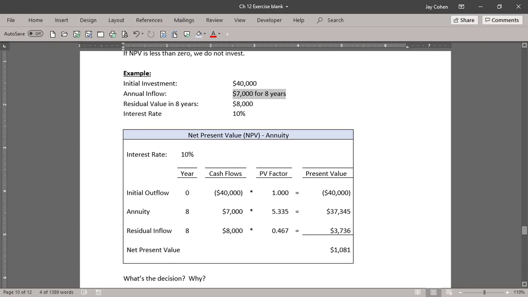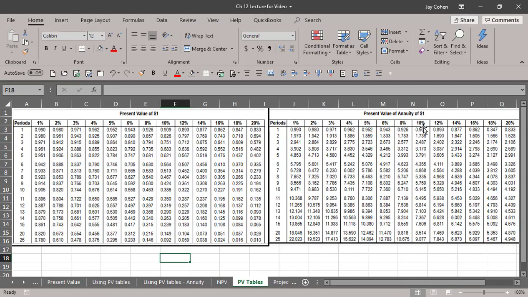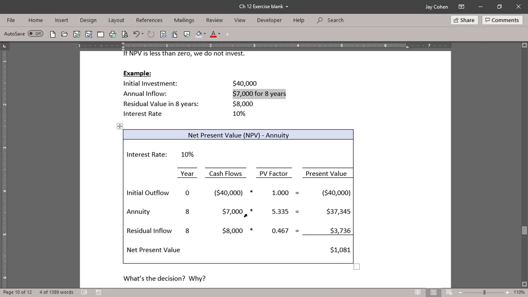It was 10% for 8 years. So you go to 10% for 8 years. I see it's 5.335. So I take that 5.335, multiply it by $7,000. So I would pay $37,345 for that $56,000. So that's the most I paid for the annuity.